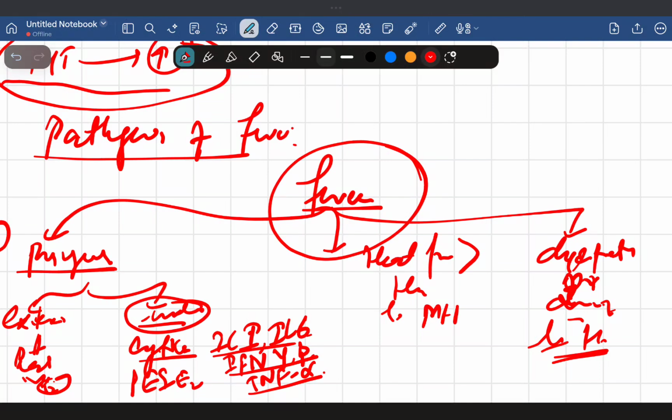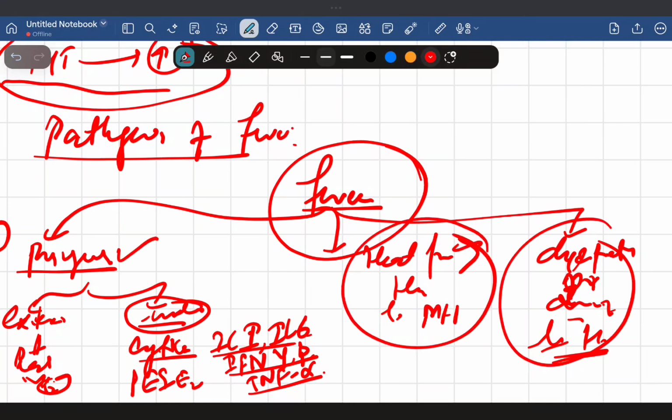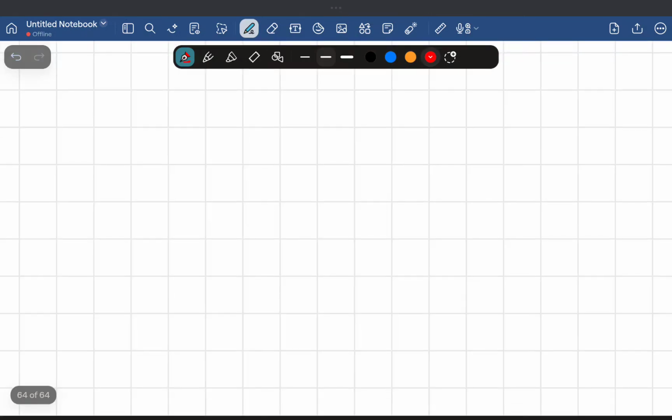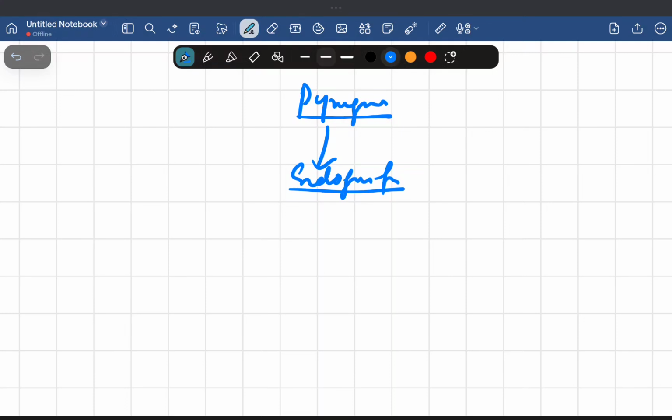Now what will happen, for example, if pyrogens enter inside our body? They will cause release of endogenous pyrogens, I mean, cytokines. Cytokines are released from the immune cells, like interleukin 1 and 6, interferon gamma and beta.